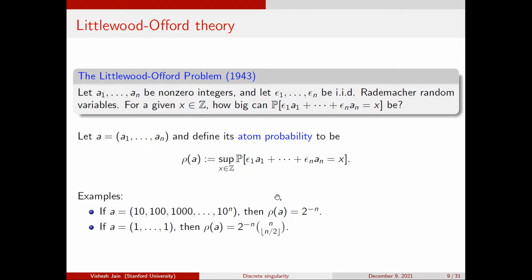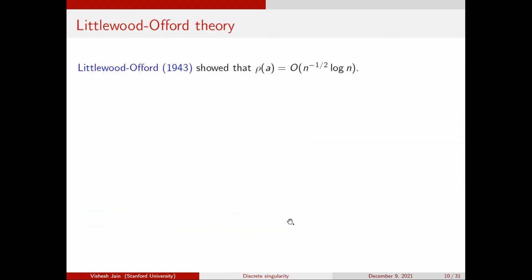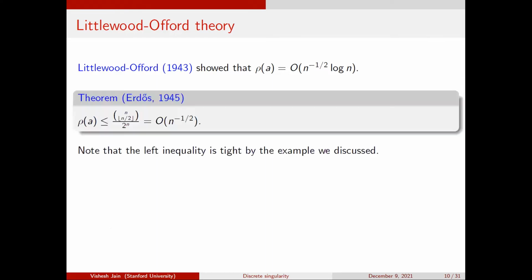Littlewood and Offord were interested in roots of random polynomials, and this problem comes up there. They asked, how large can the atom probability be? They showed that the atom probability is at most log n over root n. This was a theorem of Littlewood and Offord. Then Erdős famously showed that the all-ones example I showed you before is the extremal example, in the sense that the atom probability is at most n choose n over 2 over 2 to the n. So this is a tight example, and this is a famous theorem of Erdős.